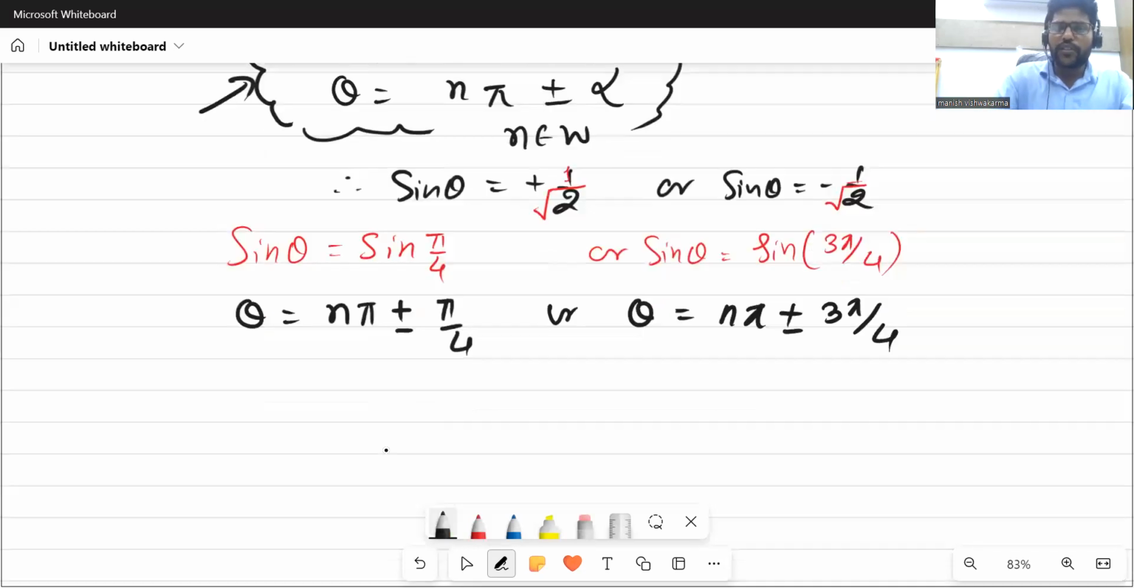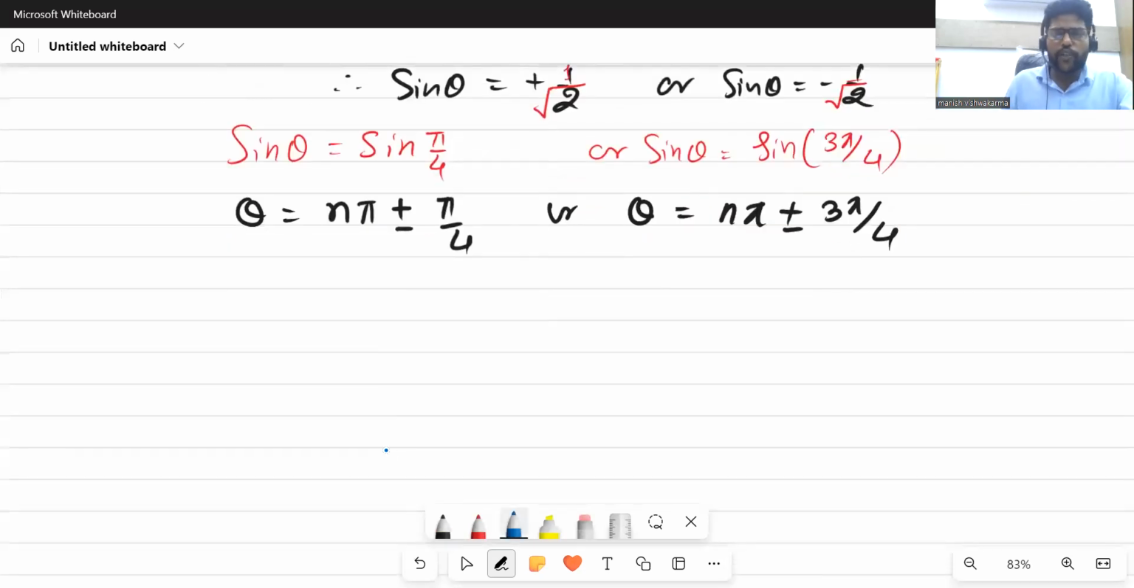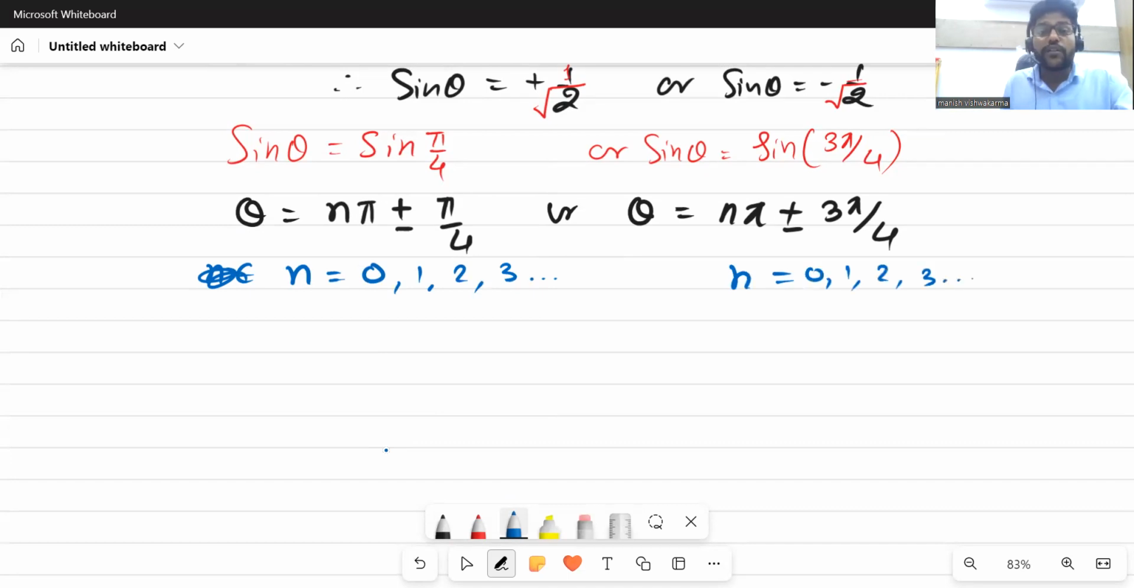Okay. Now, let me tell you, if you put the values of n, n belongs to whole numbers, so we can put the values of n as 0, 1, 2, 3, and so on. In this also we will put n equal to 0, 1, 2, 3, and so on. When you put the value of n, you will get different values of theta. So in this, we will get almost the same values of theta. Let's try to find out.